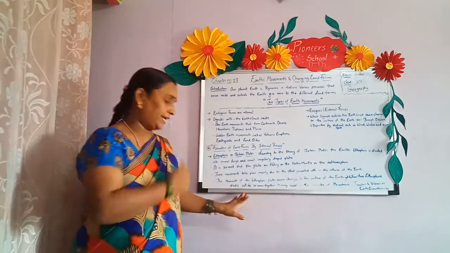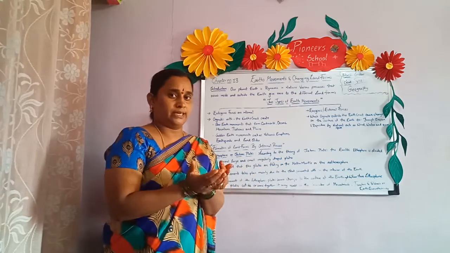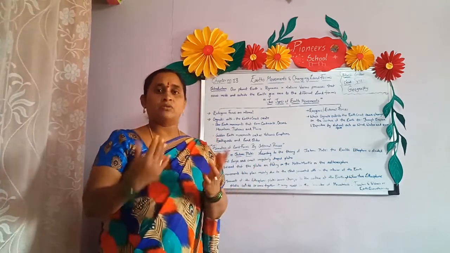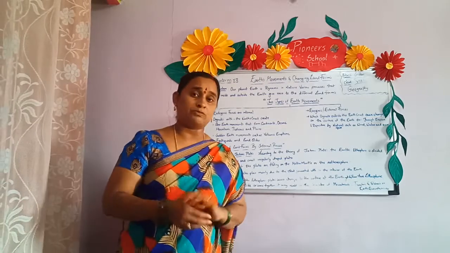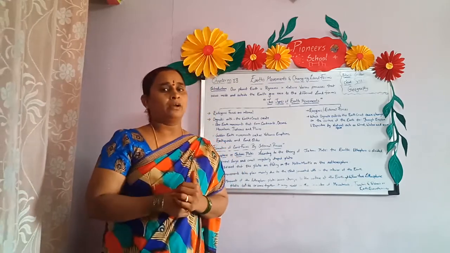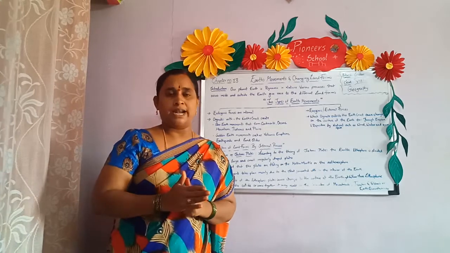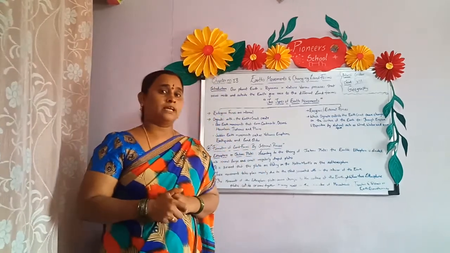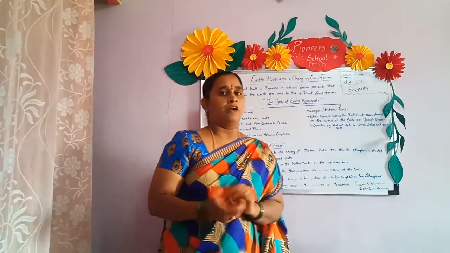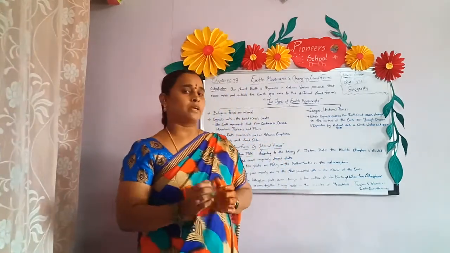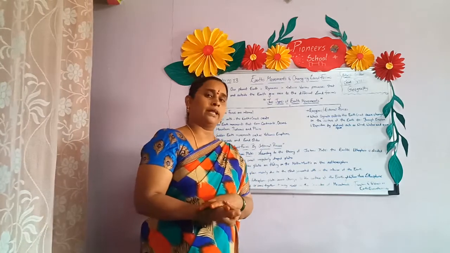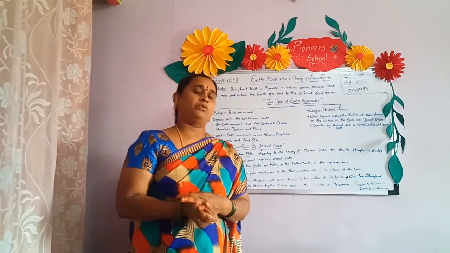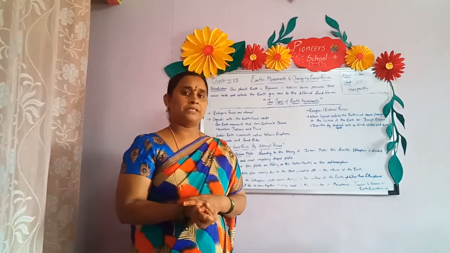Whenever these plates collide with each other, some merge with one another, like Europe and Asia. Whenever an earthquake comes, a volcano erupts, children. Whenever the volcano cools down, we have discussed various types of rocks before. Listen, children, volcanic eruptions give rise to the formation of which rocks? Now you have to tell me the answer. Due to volcanic eruptions, what type of rocks are formed, which we discussed in the earlier lesson? Come on, just go through that. If you have an idea, it's well and good. If you don't, get back to that topic once again.